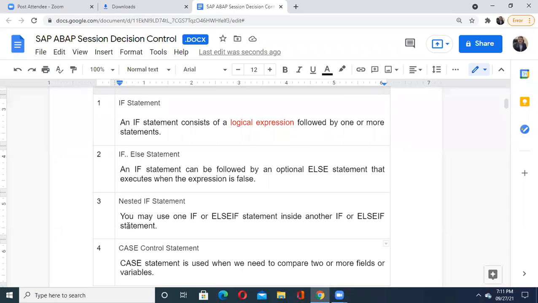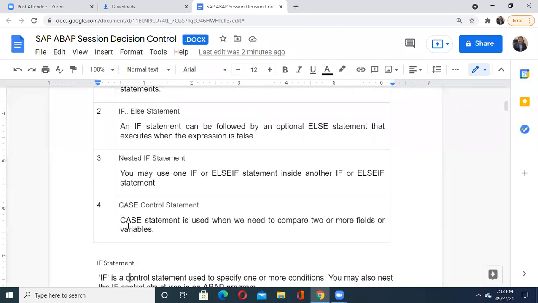Last time, when we discussed loop statements in ABAP, we covered the while and do statements. Similarly, there is one more way available when we are taking a decision, that is the case control statement. So what exactly is the case? It is used when we need to compare two or more fields or variables. In C language you might have studied the switch statement. So what exactly is that switch statement?